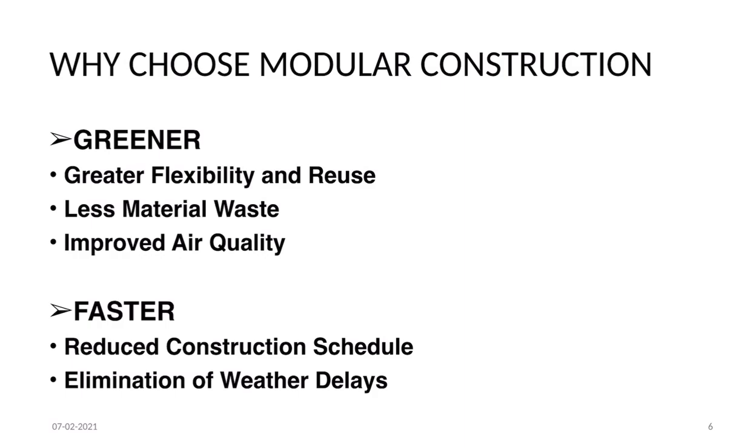Improved air quality. Because the modular structure is substantially completed in a factory-controlled setting with dry materials, the potential for high levels of moisture being trapped in the new construction is eliminated. Reduced construction schedule. Because the construction of a modular building can occur simultaneously with the site and foundation work, projects can be completed 30 to 50% sooner than traditional construction.